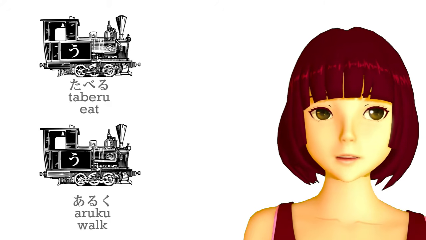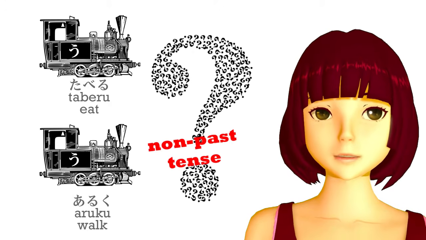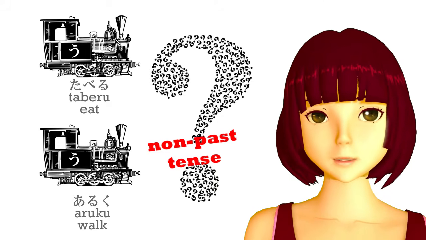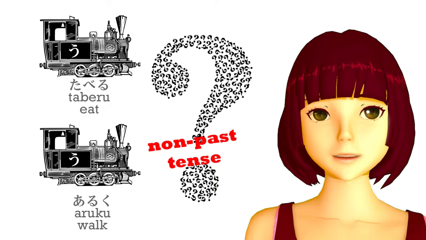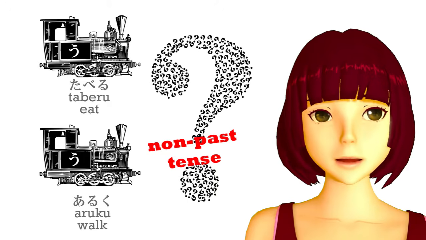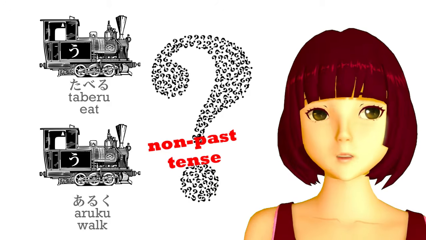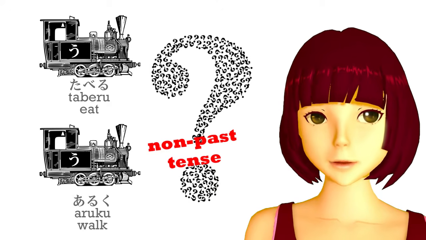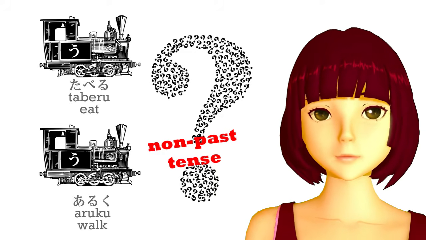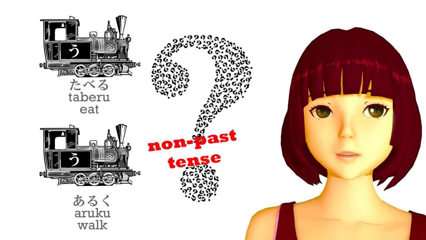The one we've been using up to now is not a present tense. It's called the non-past tense, and a lot of people think this is confusing. Why can't Japanese have a simple present tense like English instead of something vague and mysterious like a non-past tense? Well, actually it isn't confusing at all, and what makes it confusing is, for a change, not the fact that Japanese is taught in a strange way, but the fact that English is taught in a strange way. The truth is that the Japanese non-past tense is very similar to the English non-past tense.